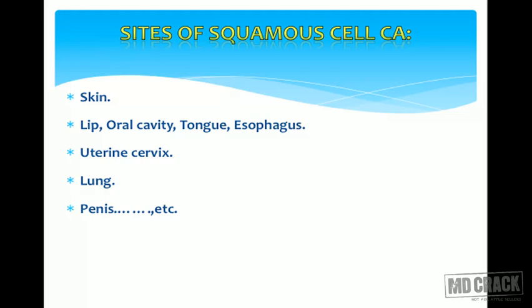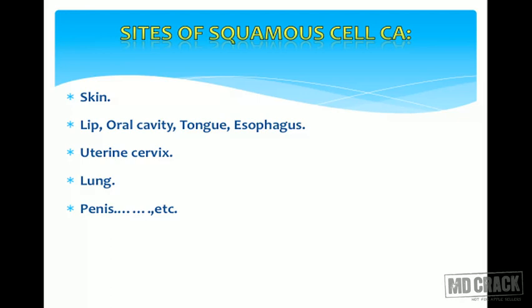Uterine ectocervix is again lined by stratified squamous epithelium, whereas endocervix is lined by columnar epithelium. So that's how in the uterine cervix, squamous cell carcinoma is very common in females. If it is arising from the endocervix, then you have to expect adenocarcinoma. Sometimes you can see both, adenosquamous carcinomas, in the uterine cervix.